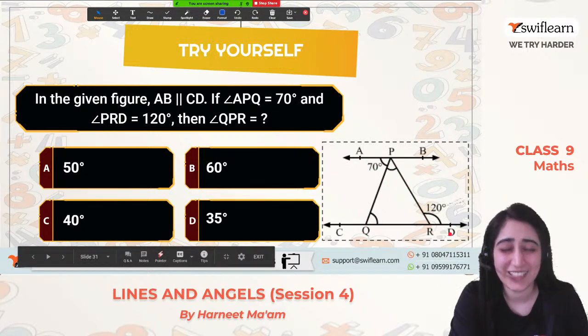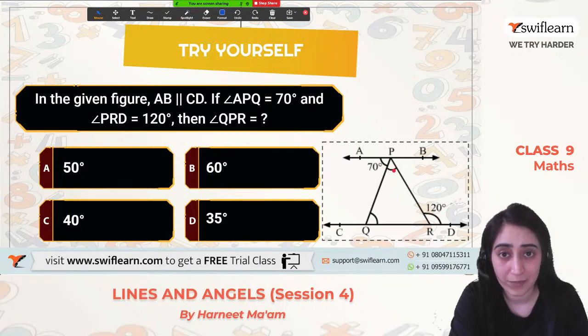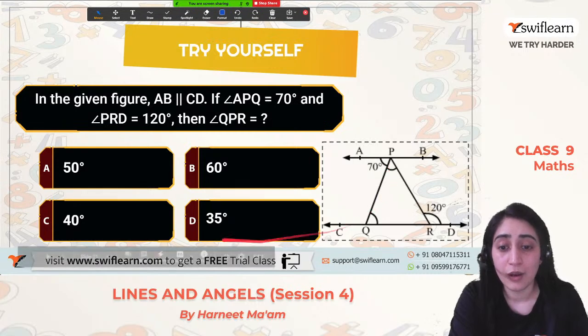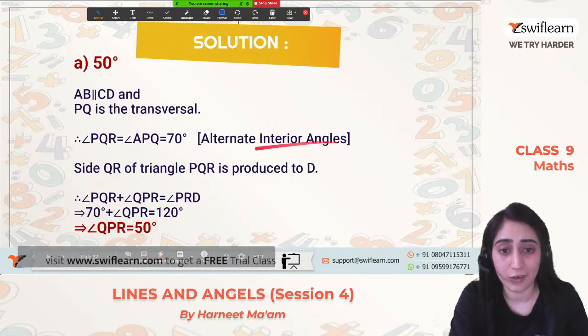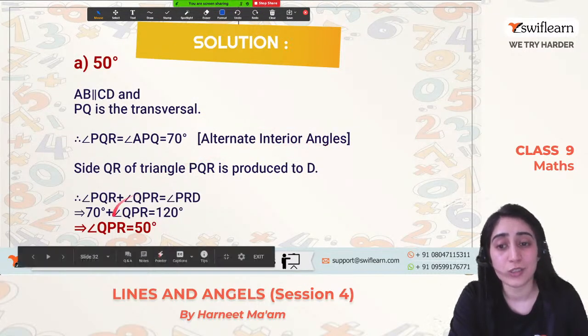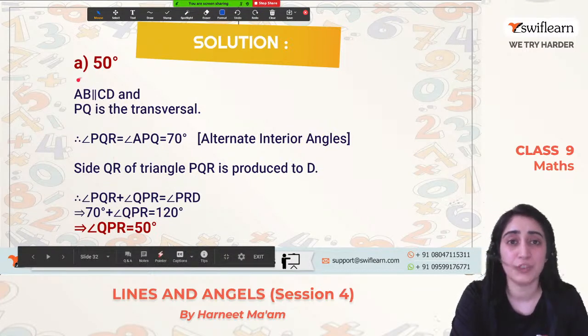AB and CD are parallel and PR is a transversal. Now the angle formed here, which is 120 degree, will be equal to the sum of these angles, right? What are they? They are alternate interior angles. So on solving it, we get the value of 50 degrees. So option A was the right answer. It is 50 degree.